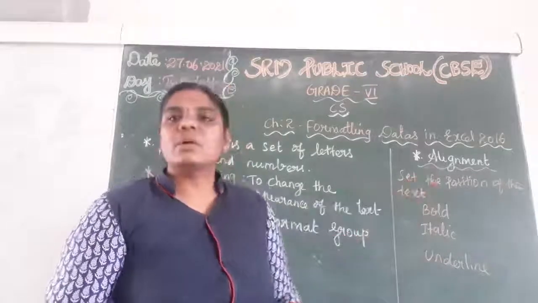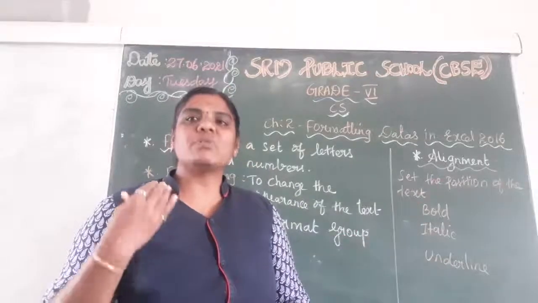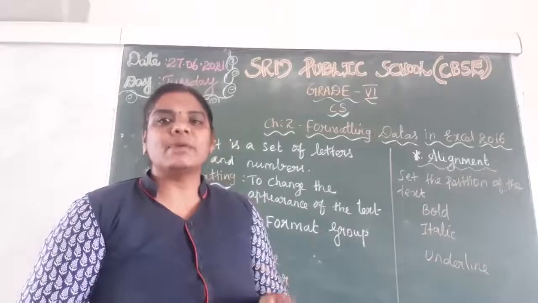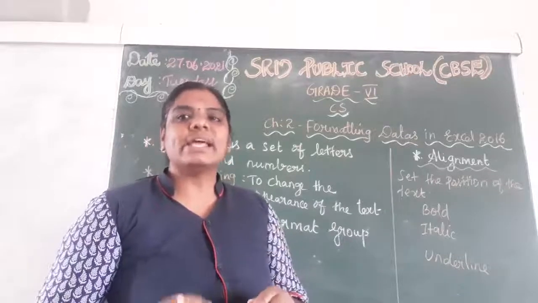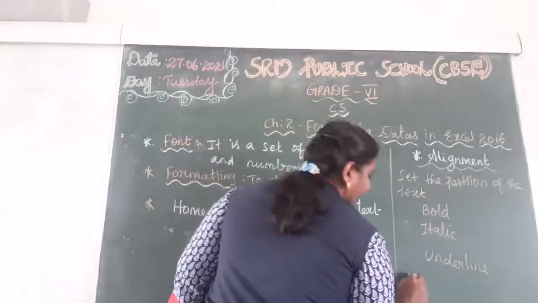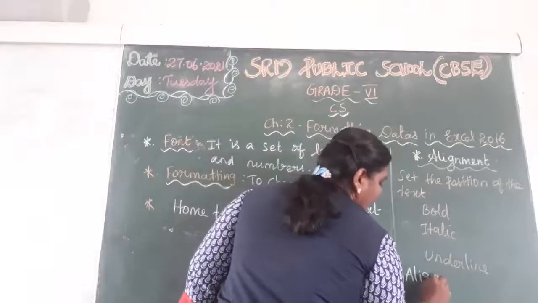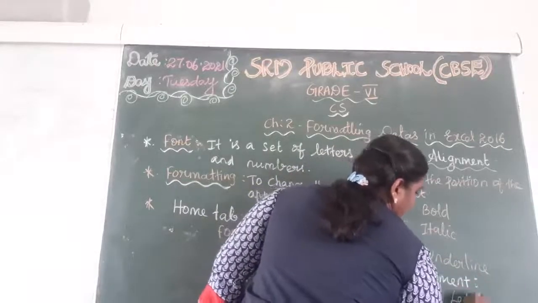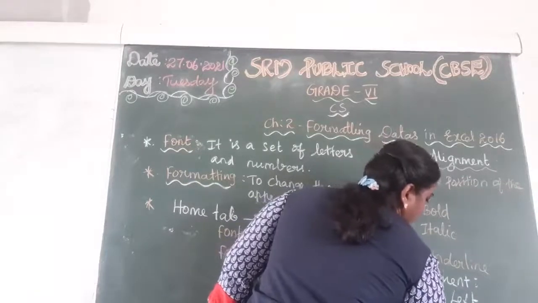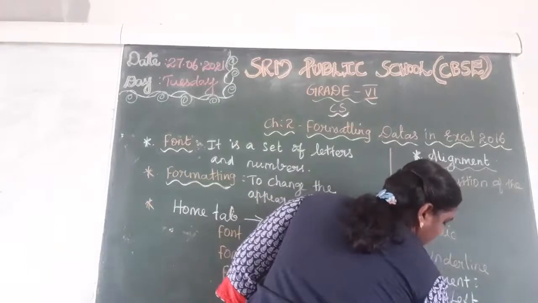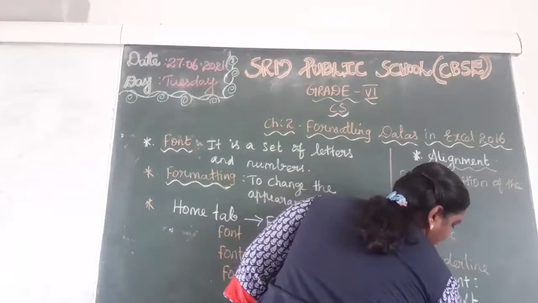So we mainly have 4 types of alignment in Excel 2016. What are the 4 alignments? Left, right, center and justify.